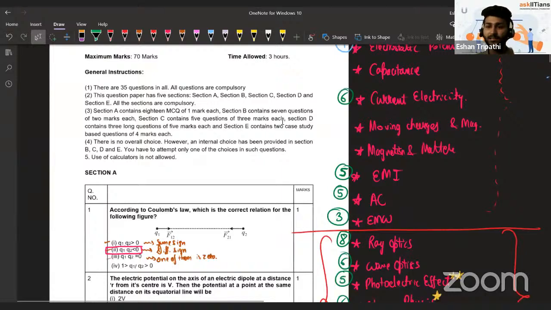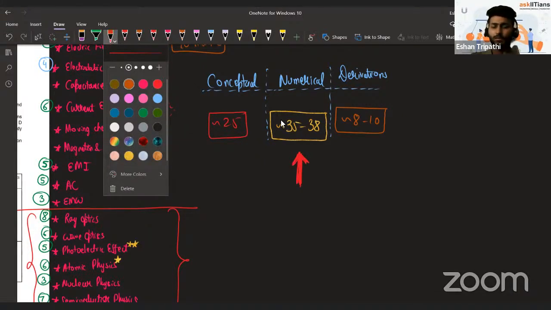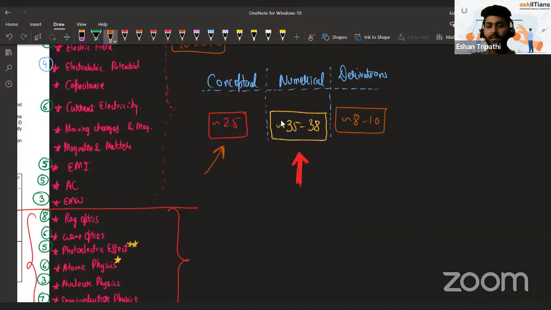So that is my analysis, guys. As I said, a lot of focus, around 50% or more, is on numericals. So there is something that you cannot escape. Derivations. After that, you should definitely focus on conceptual questions; conceptual questions are also there. But if you're looking for a top score, you cannot even let go of derivations, which have 8 to 10 marks of weightage.